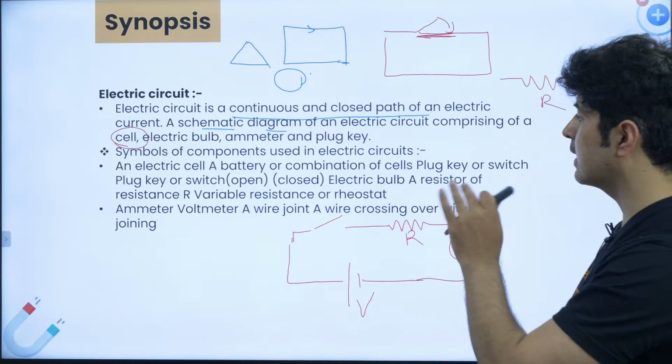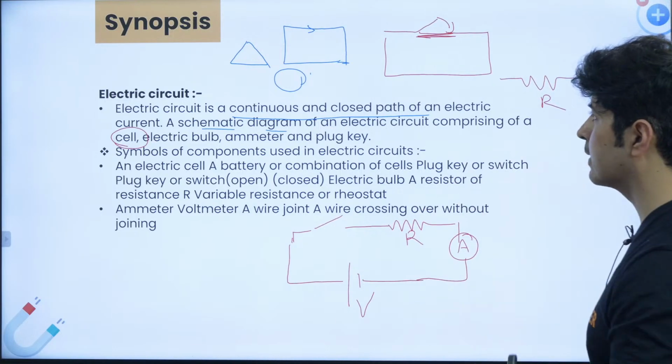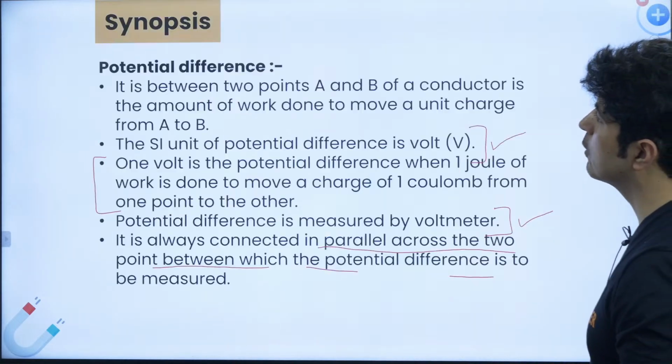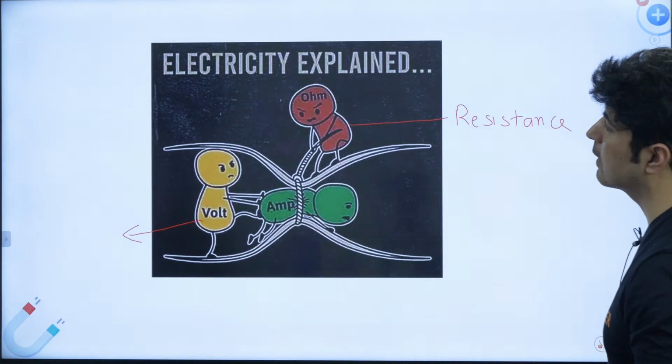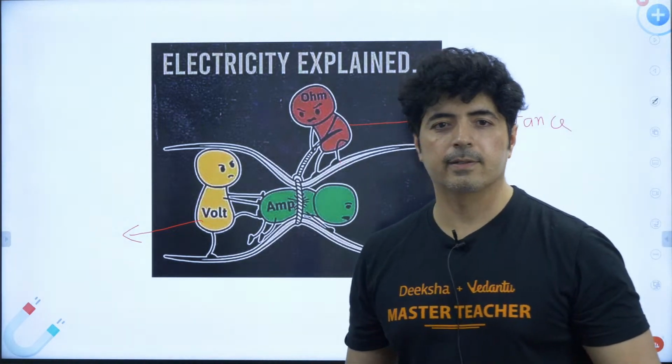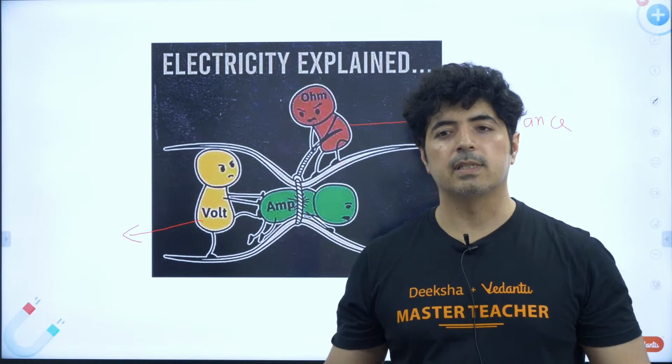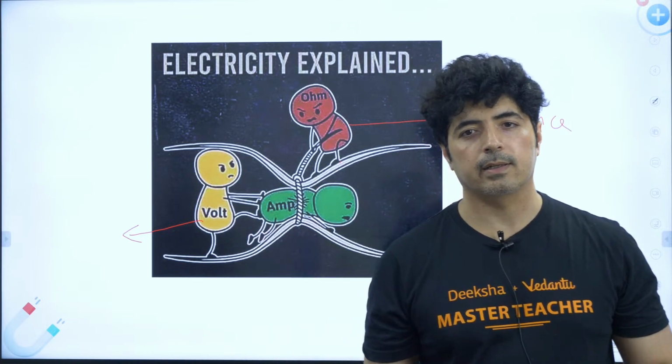So what's happening inside the circuit? Let me show you. What is the battery doing? What is resistance doing? What is current doing? Let me go back to my initial slide. Those people who have come late, please have a look over here. This is exactly what is going on in the circuit.